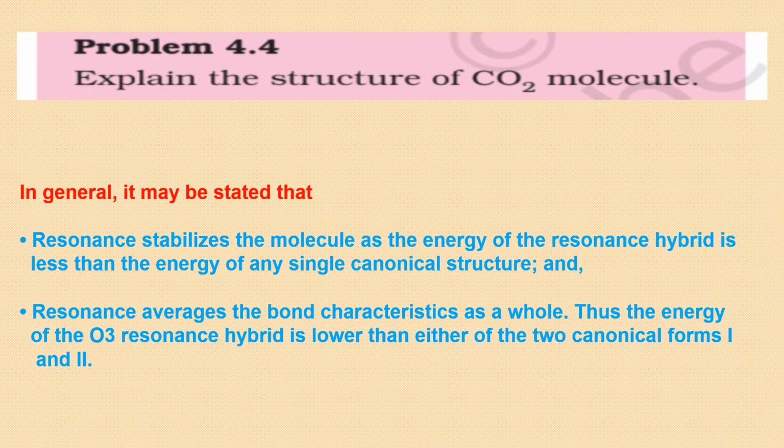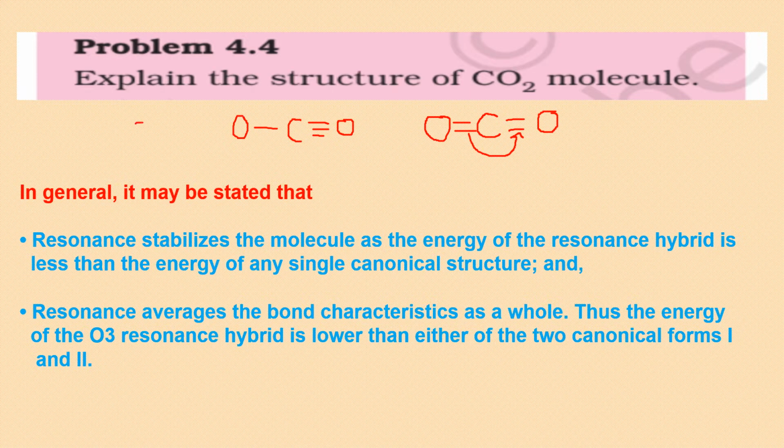Now explain the structure of CO2 molecule, resonating structures I am discussing. You can have this structure. Now here on both the sides you have a double bond, so it is not going to explain here. But yes, if I shift one of the bonds this side, what will I get? I'll get C with a triple bond on one side and a single bond on the other side.